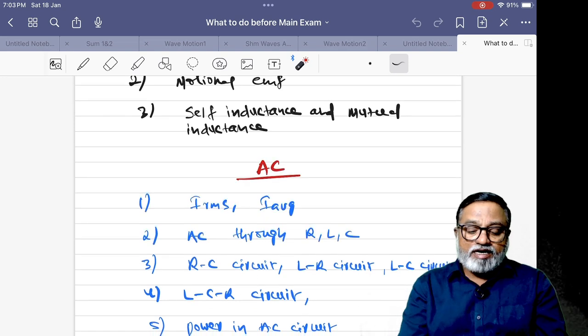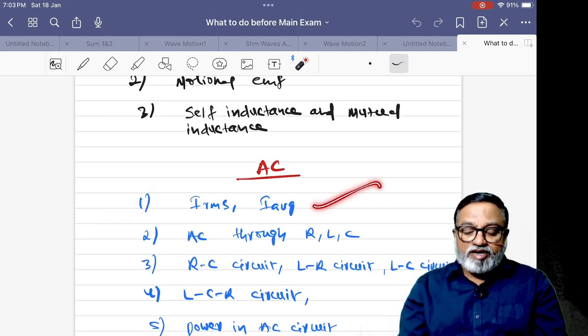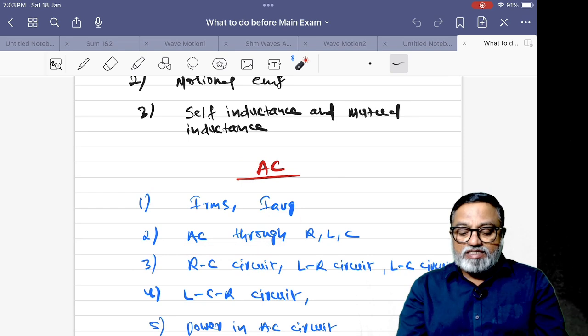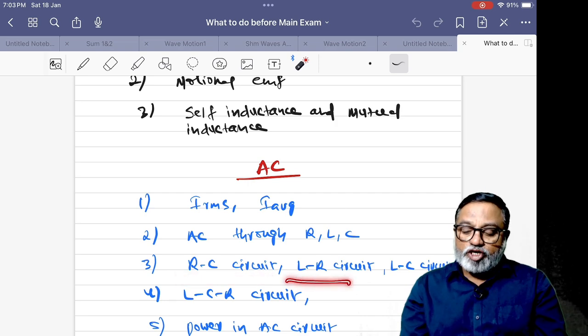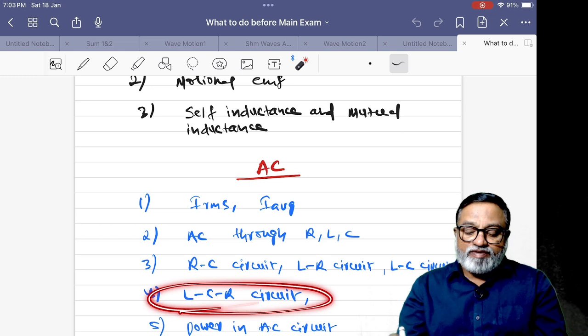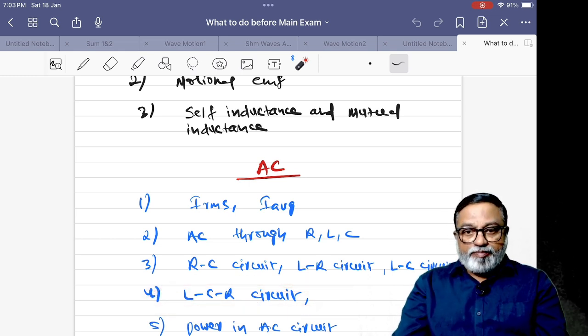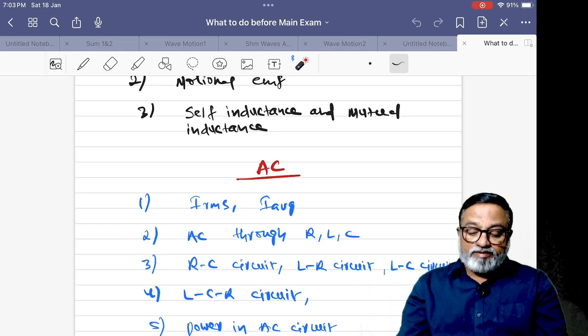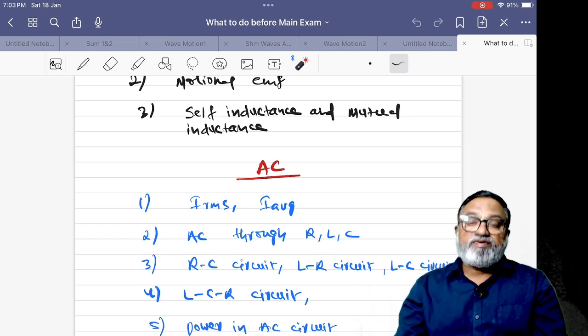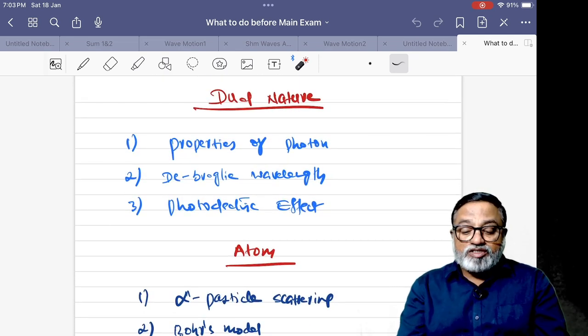Next, alternating current: RMS current, average current, AC through a pure resistor, inductor, and capacitor. What is the phase difference between applied potential and current? And RC circuit, LR circuit, LC circuit, LCR circuit is very, very important. In resonance condition, what is the minimum impedance? What is the power and resonant frequency? Power in AC circuit and transformer. This is under alternating current. Next, dual nature.